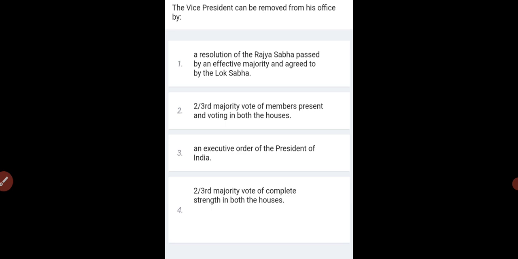the Vice President can be removed from his office by what? A resolution of Rajya Sabha passed by an effective majority and agreed to by the Lok Sabha, two-third majority vote of members present and voting in both the house, an executive order of the President of India, two-third majority vote of complete strength in both the house.